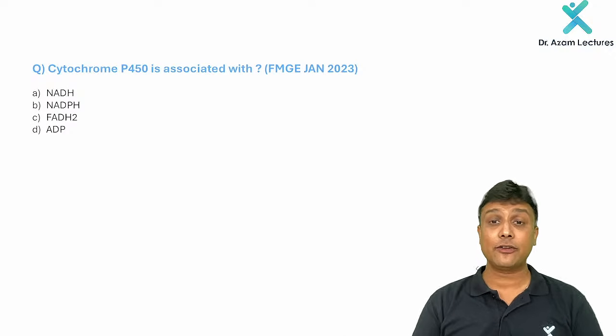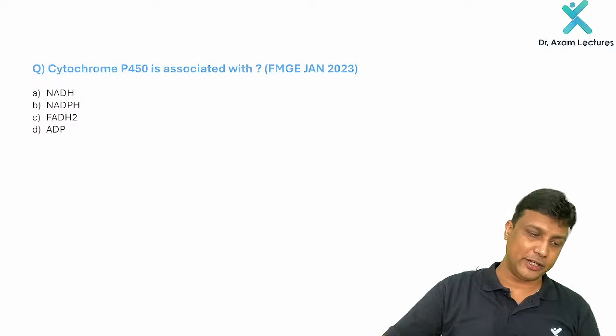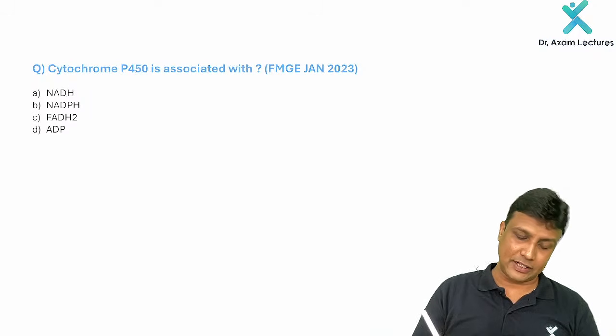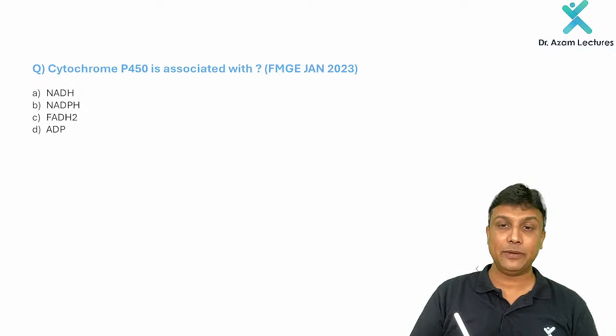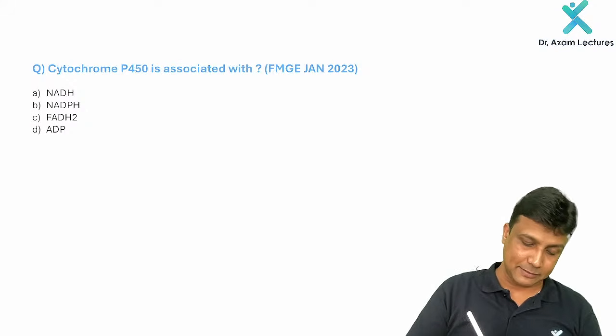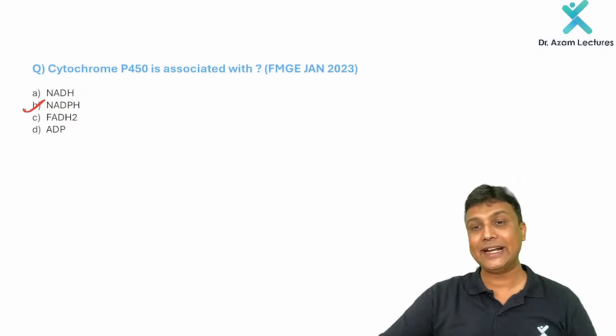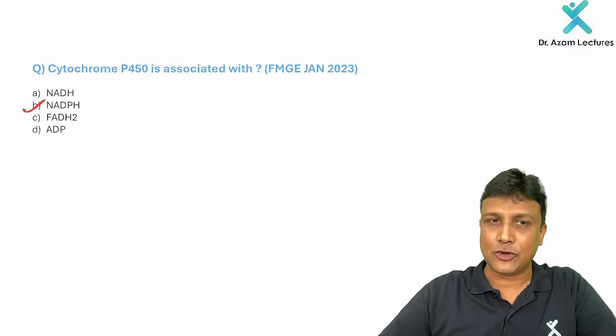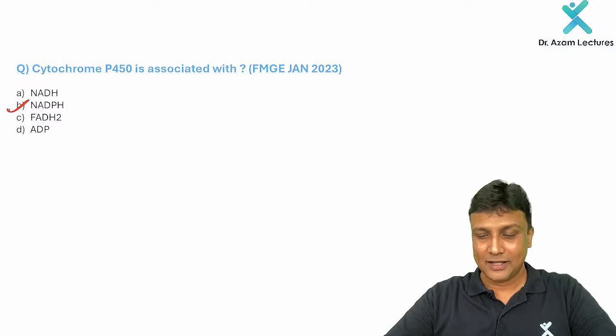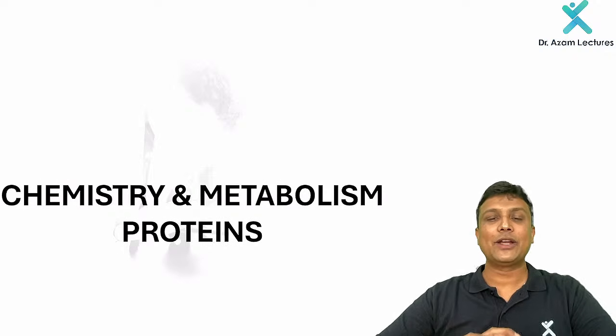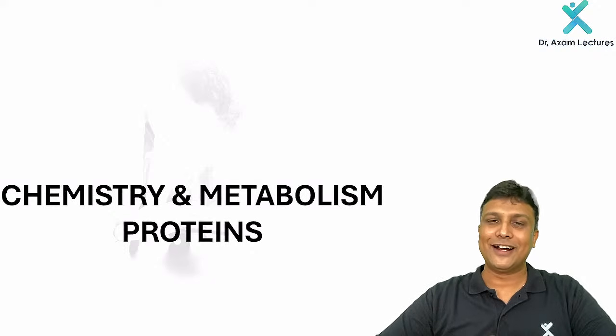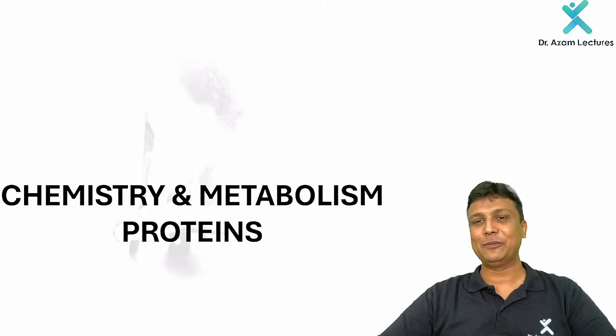Now, one of the questions related to your HMP shunt over here: cytochrome P450 is associated with NADH, NADPH, FADH2 or ADP. Please remember, it is associated with your NADPH, the phosphorylated form over there, sir. Fine. So, my dear friends, by this we have discussed all the topics regarding the carbohydrate metabolism. I hope you will be able to answer.